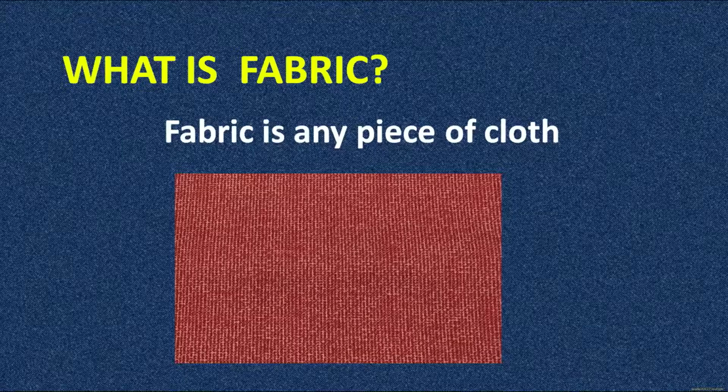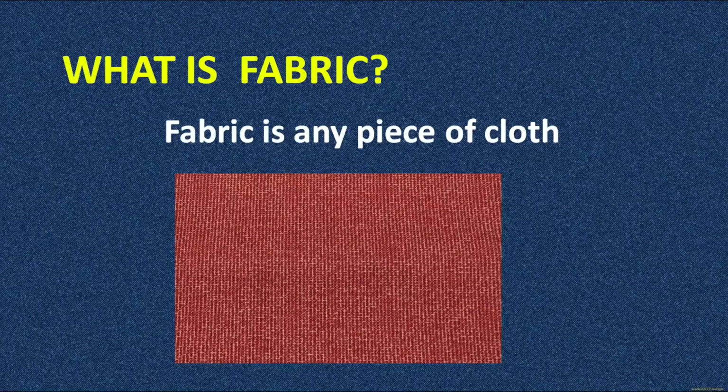So let's begin with what is fabric. As you can see in the picture, fabric is just a piece of cloth. We assemble a lot of pieces of cloth to make one fabric that we wear, like you wear a shirt, pant, suit, sari, skirt, knicker and all. All these things are nothing but pieces of cloth assembled into a particular article that we use as a cloth or a fabric. The shirt is nothing but an assemblage of cloth, or the designing of cloth in such a manner that it looks like a shirt to you so that you can wear it.